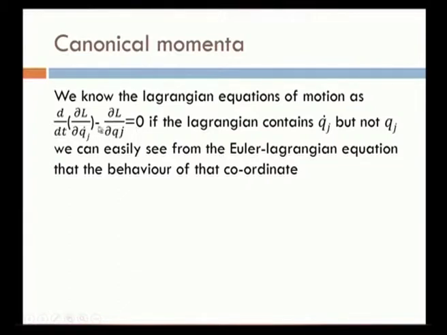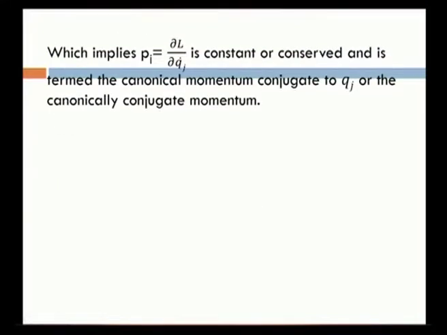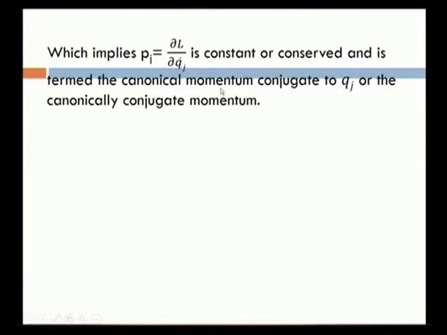If the Lagrangian contains q dot j but not q j, we can easily see from the Euler-Lagrange equation that the behavior of that coordinate will become d by dt of dou L by dou q dot j is equal to 0. Here that dou L by dou q dot j is equal to p j. This implies that p j is equal to dou L by dou q dot j is constant or conserved and is termed the canonical momentum conjugate to q j, or the canonically conjugate momentum.